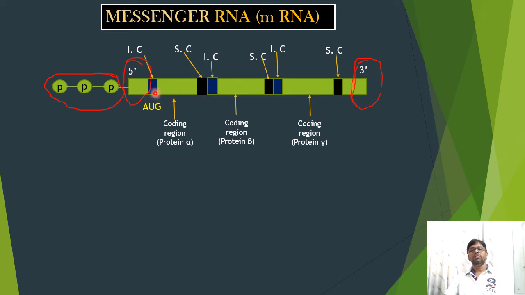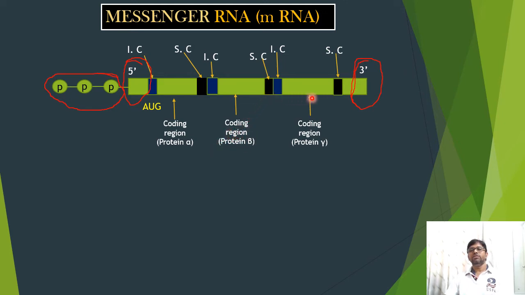So this coding region, with one initiation codon and one stopping codon, can synthesize one polypeptide chain. Here is one more coding region, also with an initiation codon in blue and a stopping codon in black, and this region synthesizes one more protein, protein beta.